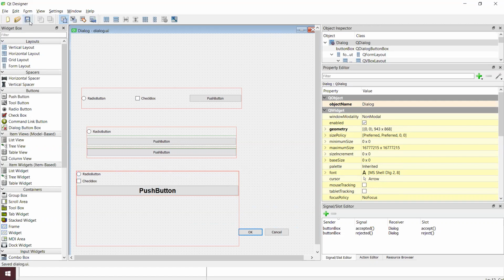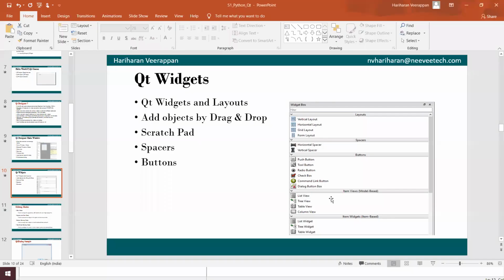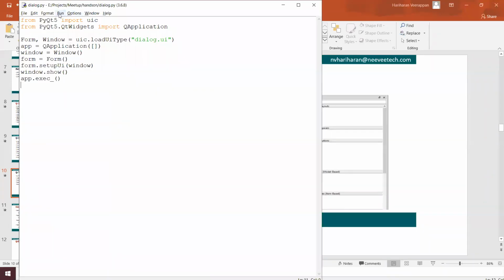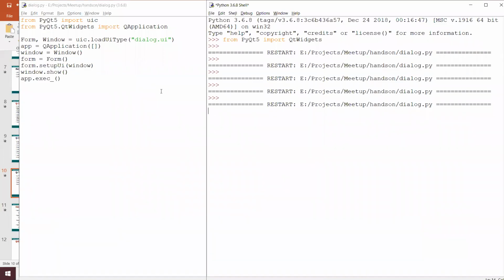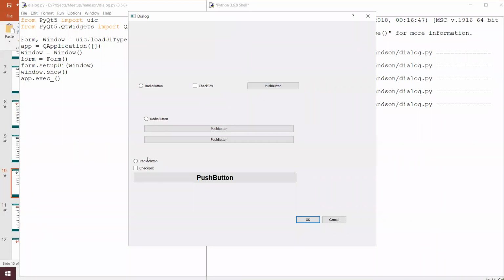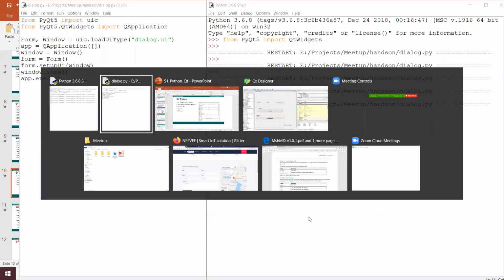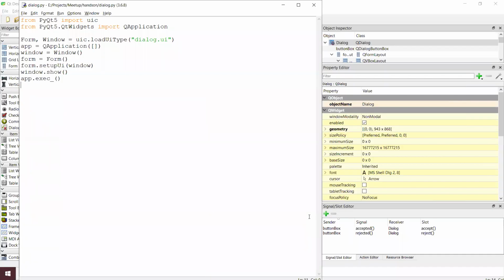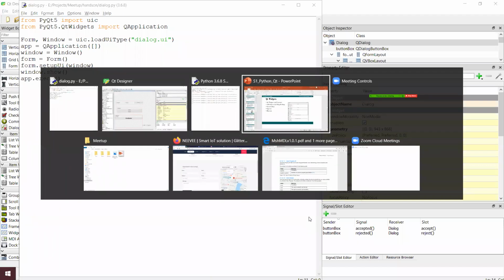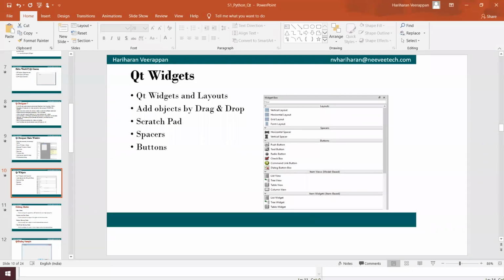Is this fine? And if we run this, we will get the options, whatever we have designed, all those options, like radio button. We can use the selections and do that accordingly over here. Yes. Okay. Is this fine? Shall we move forward?